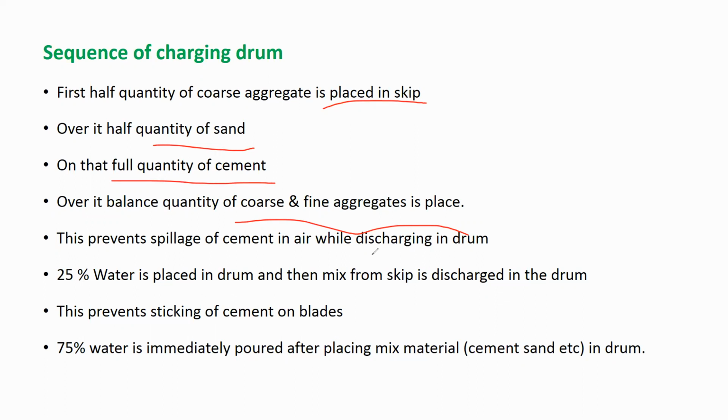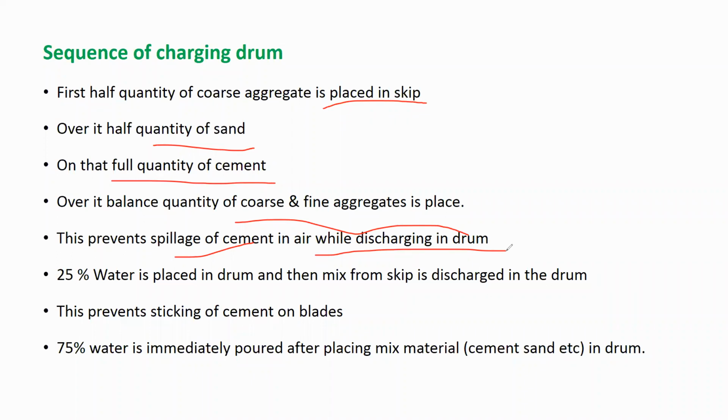Now why is it kept in that way? This prevents the spillage of cement in the air while discharging into the drum. So by putting the ingredients layer-wise by this method, you avoid the spillage of cement when you are discharging the ingredients from the skip into the drum.